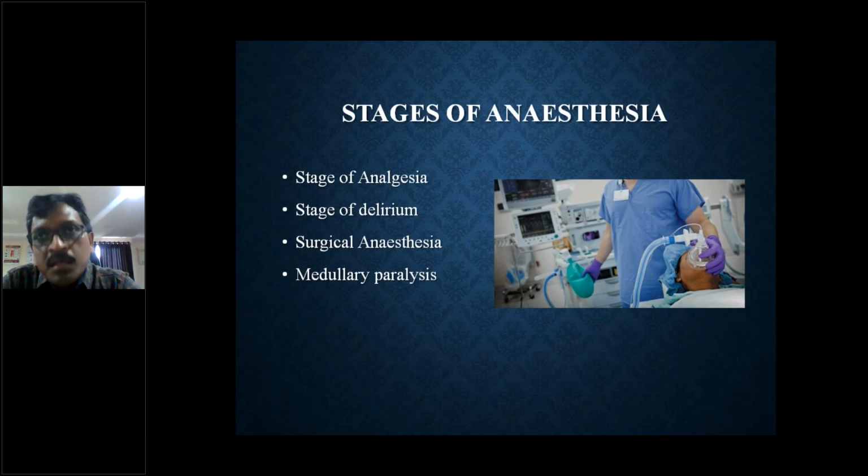If we cross this dose also, and depending on the body weight, if we are providing him with excessive doses of anesthetic agents, then there will be shutting down of the vital centers in the brain, which can cause medullary paralysis, which may not be reversible. So the main idea of giving anesthesia is to keep him calm, in such a way that the patient does not feel any pain, allow the surgery to go on, provide adequate muscle relaxation, and not go into any irreversible brain damage. That is the thing here.